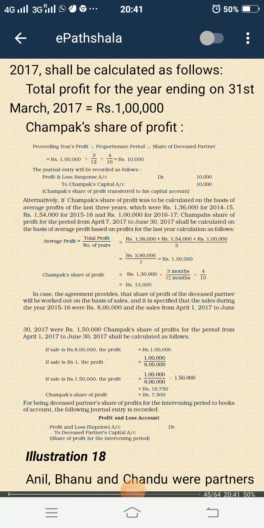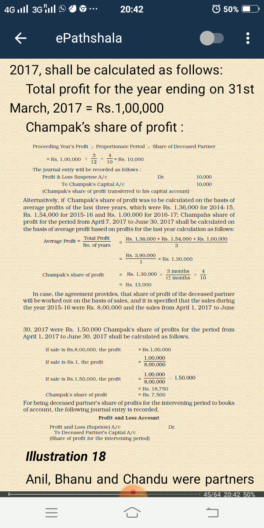So today we will discuss how to calculate the amount due to a deceased partner. In the last chapter we discussed the various aspects of death of a partner, and in accounting treatment there is not that much difference between death of a partner and retirement of a partner. So here we will see how to calculate the amount payable to the deceased partner. Let us discuss this through an illustration.